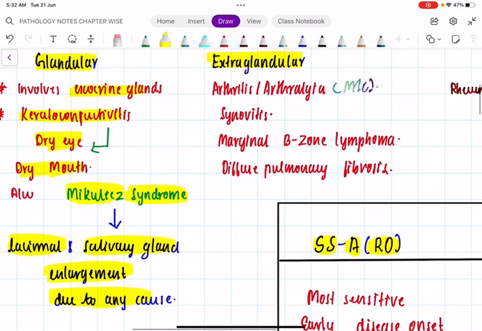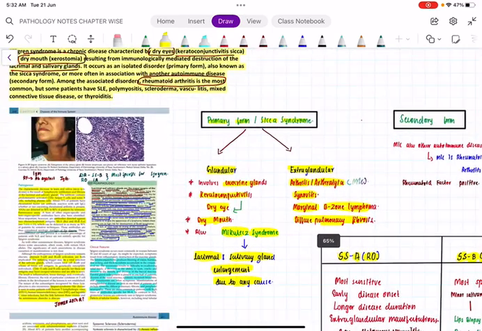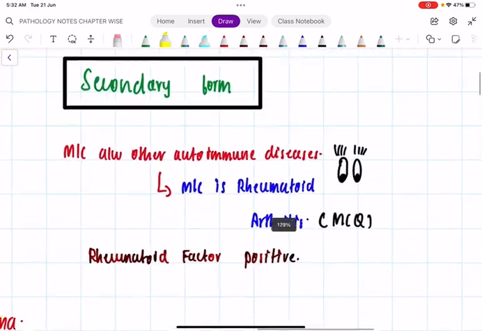Then coming to the extraglandular variety. Extraglandular means outside the glands. What are the features? Arthritis, arthralgia most common, followed by synovitis. There will be diffuse pulmonary fibrosis or marginal zone B-cell lymphoma. Each one of these is an MCQ question: which of the following are the manifestations of the extraglandular variety? Once that is done, we have the secondary form.